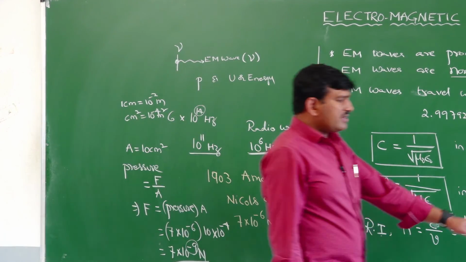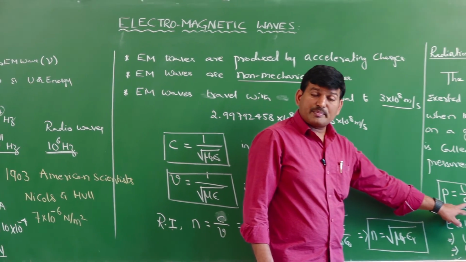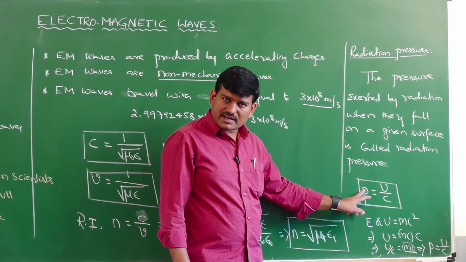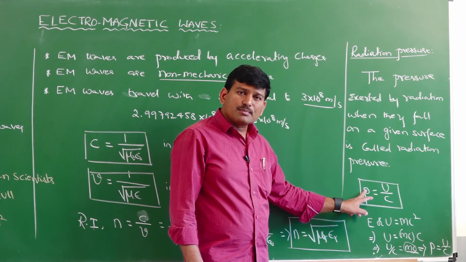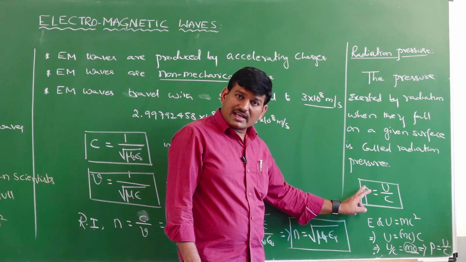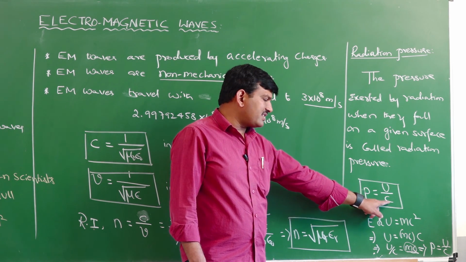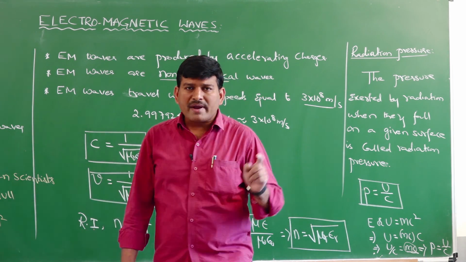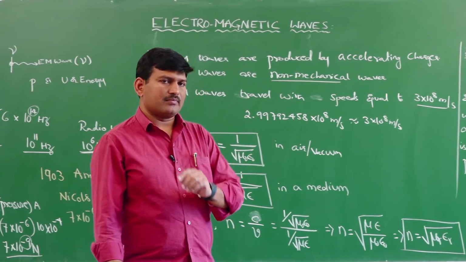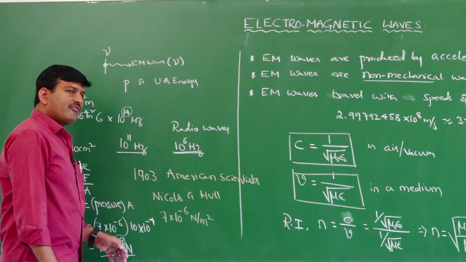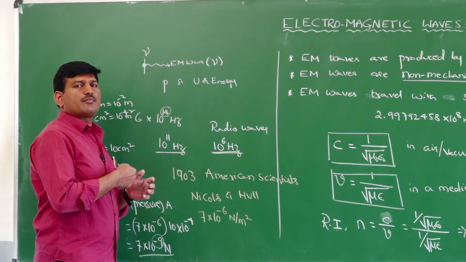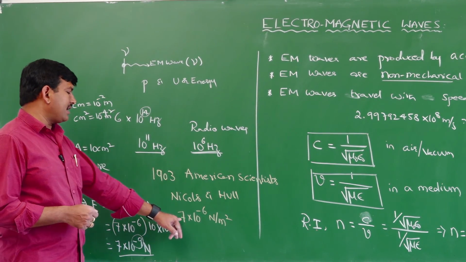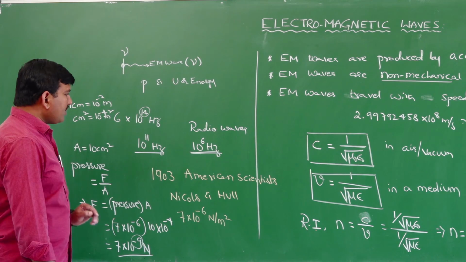So, the momentum is very small, and the speed of light is very large. Speed of light being very large, 3 into 10 power 8 meter per second, the momentum associated with the sun rays, or the electromagnetic radiation, is negligible, because this denominator value is very large. Therefore, this numerator must be very, very small. So, the momentum of the electromagnetic radiation is very small. That is why we never experience any kind of force exerted by the radiation on the human bodies or any other surfaces. But they will exert some pressure, and that pressure is calculated to be 7 into 10 power minus 6 Newton per meter square.